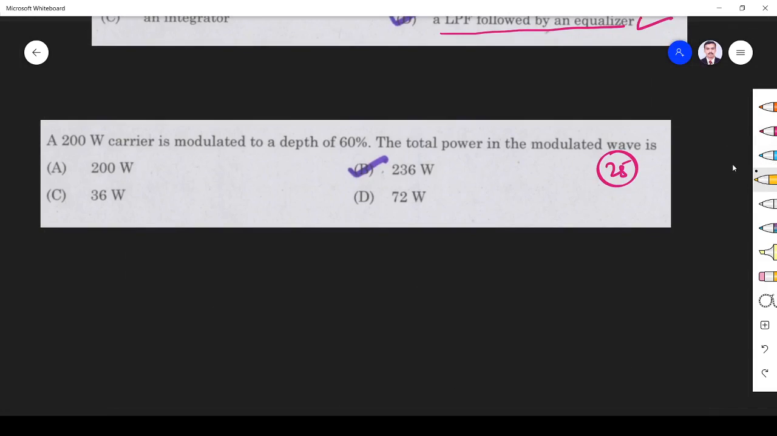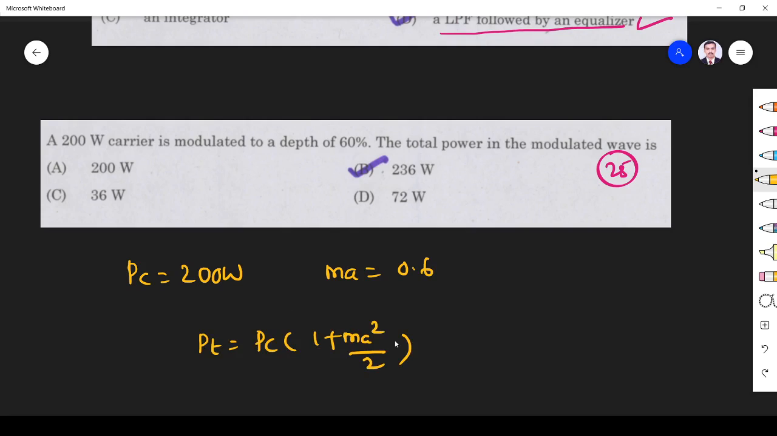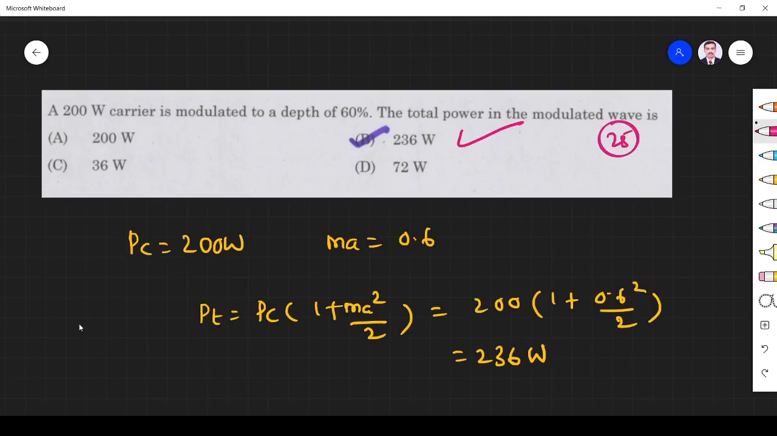And the next question is a 200 watt carrier. So carrier power is 200 watts, modulated to a depth of 60%. 60% means 60 by 100, so it is 0.6. What is the total power modulated? So simply P_T is equal to P_C into 1 plus m squared by 2. This is the formula. P_C is 200, 1 plus 0.6 squared by 2, that is equal to 236 watts. So option D is the correct answer.